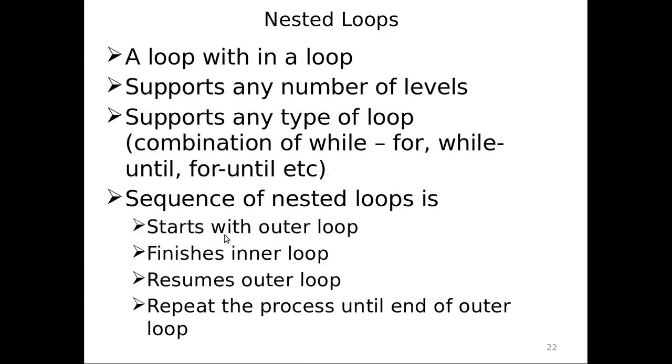And this is the nested loop. A nested loop is a loop within a loop. It supports any number of levels and any type of loop, any type of combination actually. The sequence is: it starts with the outer loop, finishes the inner loop, resumes the outer loop, and repeats the process until the end of the outer loop. So as I said, you take two loops. The outer loop is counter 1 to 5. The inner loop is counter maybe 1 to 6. That many times you can try.